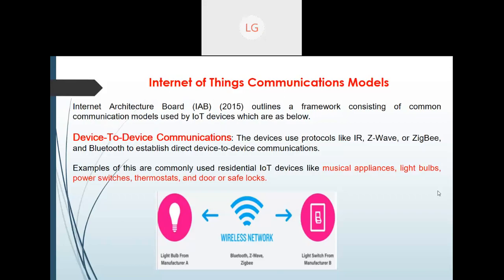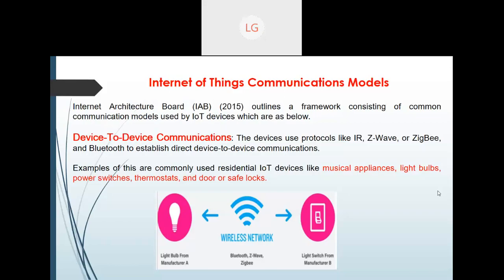You can see here a light bulb from manufacturer A and a light switch from manufacturer B. As I discussed, IoT is all about connecting heterogeneous objects. One light bulb is from manufacturer A, and it is not necessary that manufacturer A also provides the switch; it can be from a different manufacturer.